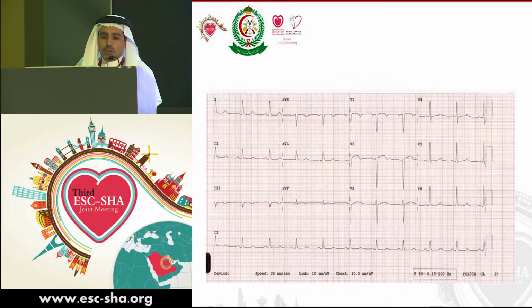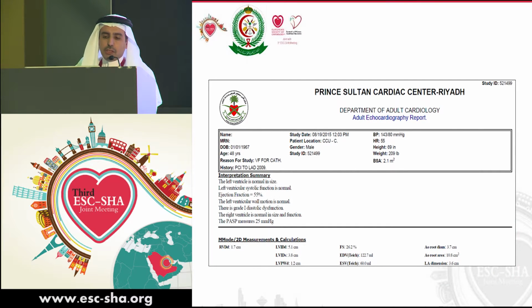Stent was deployed with a good final result. Now you can see the marginal branches are back, and the patient left the cath lab in a stable condition. His post-procedure ECG demonstrated widespread T-wave inversion, and the ST elevation had subsided. The next day, the ECG again showed that the ST segment had almost disappeared and the T-wave inversion had improved.